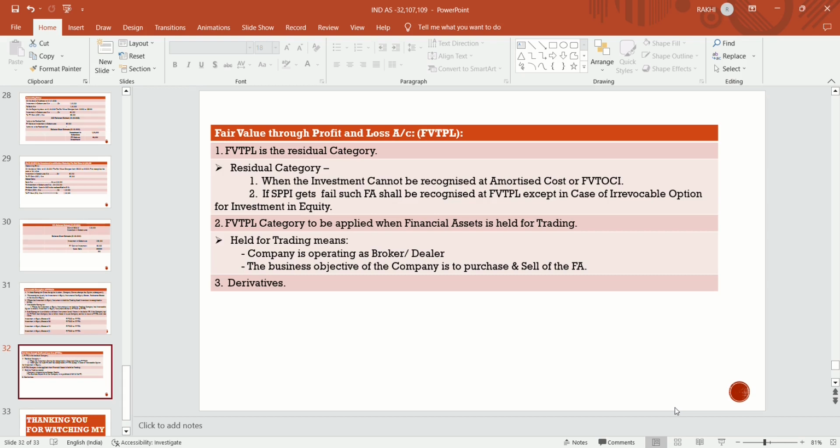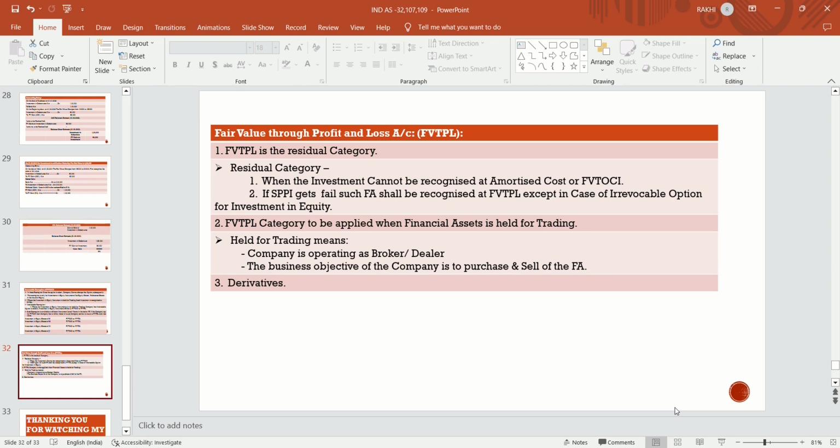Now we will discuss the fair value through profit and loss account, that is FVTPL. Fair value through profit and loss account is a residual category. What is a residual category? When the investment cannot be recognized at amortized cost or fair value through OCI.